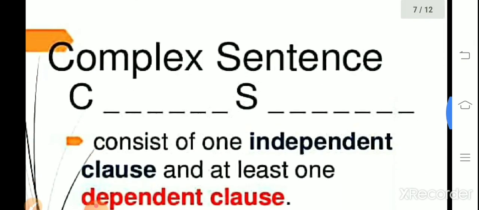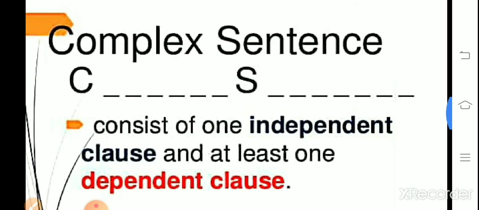After that, complex sentences, the third one. I will give you examples after that also. A complex sentence is a sentence that consists of only one independent clause and at least one dependent clause. In the first one, the simple sentence, what we had seen is that only one clause is there, which has its complete sense.